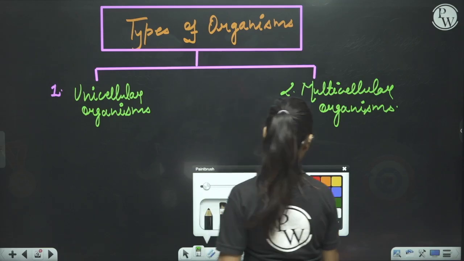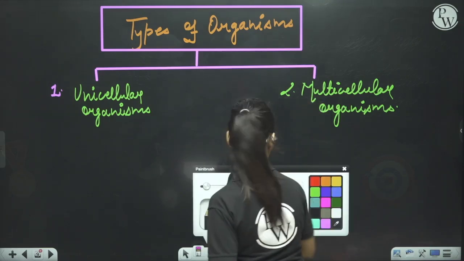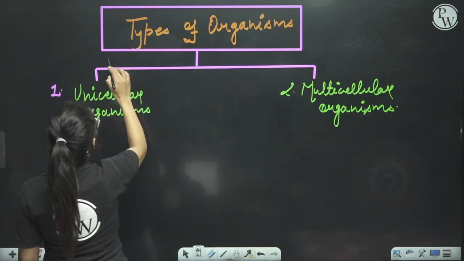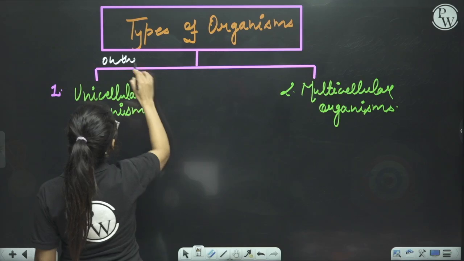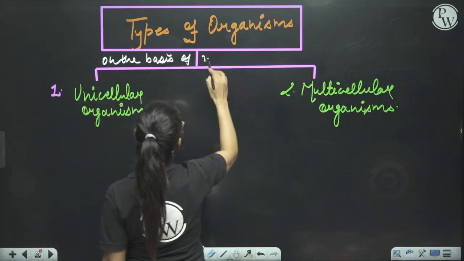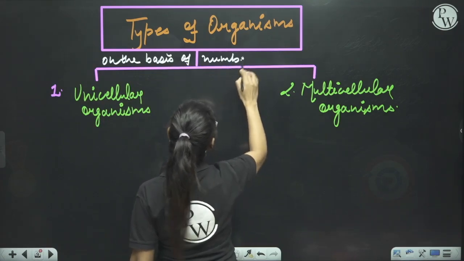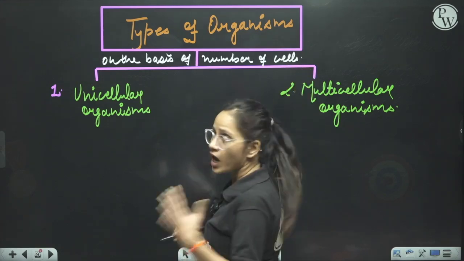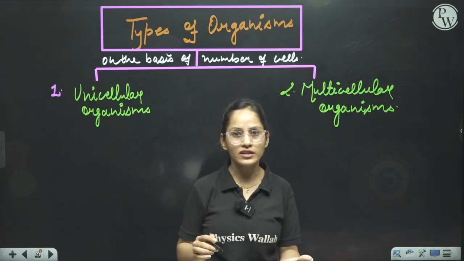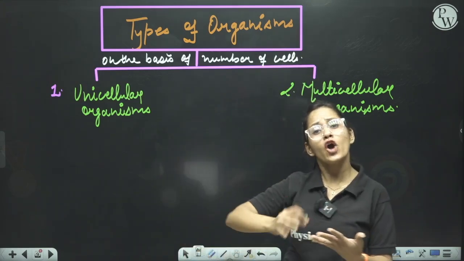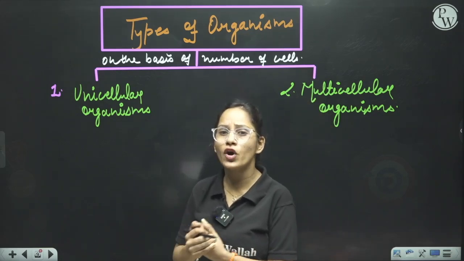And what is the base of this division? The base of the division is the number of cells, that is, how many cells are present in the organisms, or you can say how many types of cells are present in the organisms.